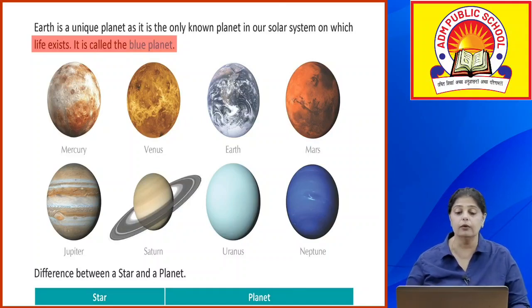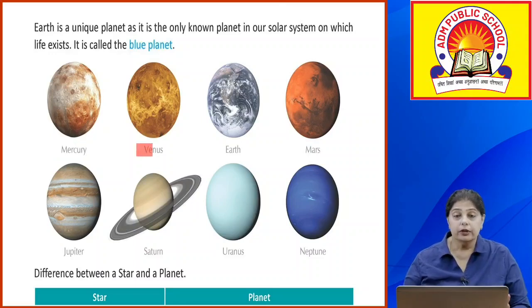Okay, now ये है आपके different planets. Look at the different planets, how they look. Now Mercury, Venus, Earth, Mars, Jupiter, Saturn, Uranus and Neptune. These are the 8 planets. Okay, and this is all based on how close they are to the sun.